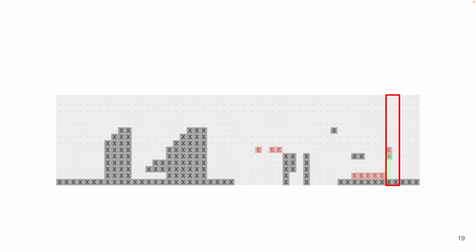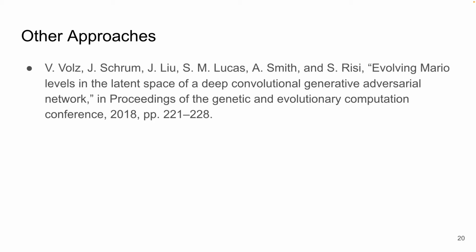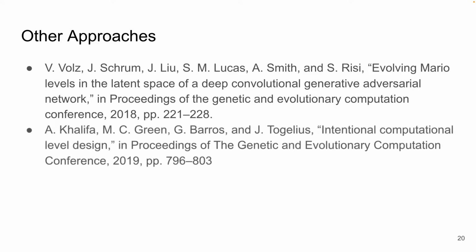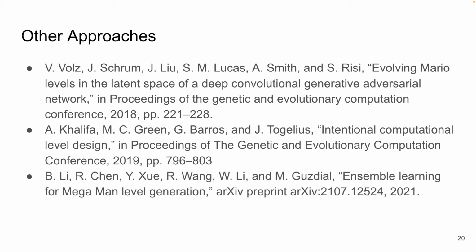There are many ways to try to resolve this already in the literature. Volz and colleagues have discussed using neural networks to repair visually faulty levels. There is also an approach where the level segments generated are required to have a padding of 2 level slices on either side, which addresses the problem of broken structures and theoretically handles completability. Further, we can always use a generate and test framework where new level segments are generated and tested until they work together. In this work, though, we call for linking level segments with linkers.